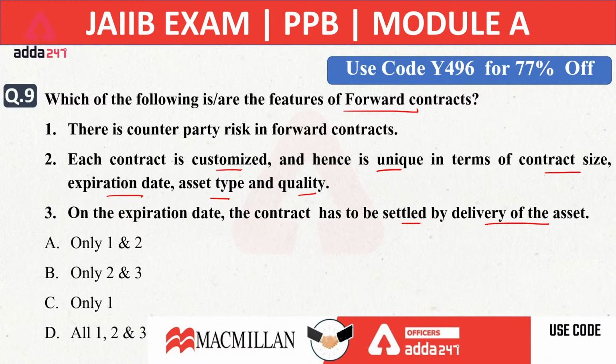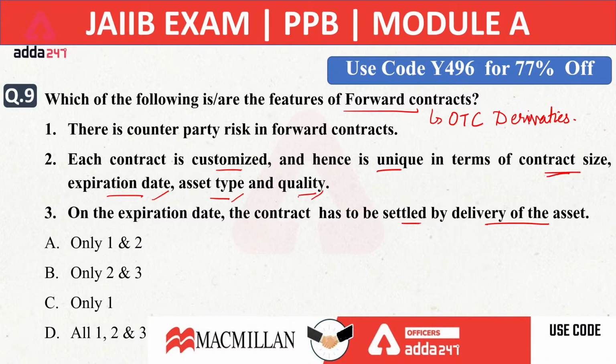See, if we are talking about the forward contract, forward contracts are over the counter derivatives. Over the counter derivative means that there is no mediator between the two parties who come under the contract. There are two persons who by themselves decide the contract size. They decide the expiration date of the contract, the type of the asset, and the quality of the asset. They decide everything related to their contract. So that is known as over the counter derivative.